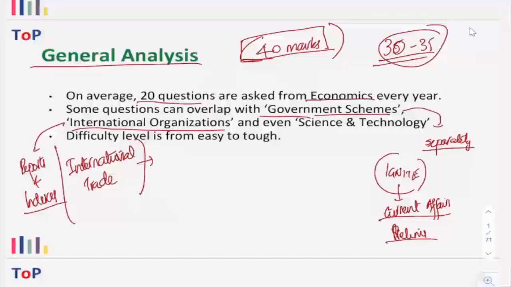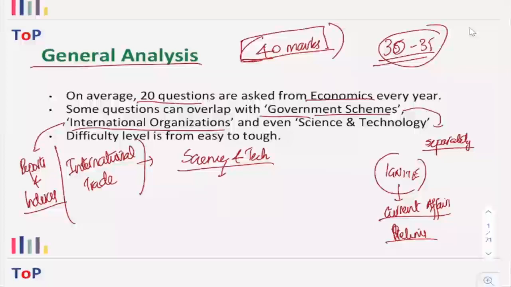The next is you have to understand that it also overlaps with science and tech, especially when it comes to agricultural technology, industrial technology, etc., or even digital technology and payment technology. These are overlapping with the economic development portions that we have to prepare for prelims, right?